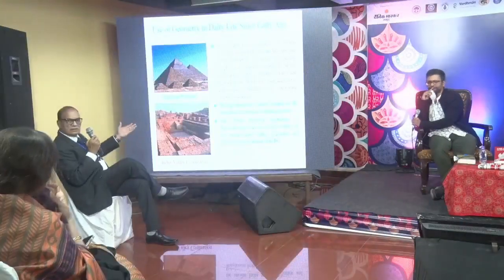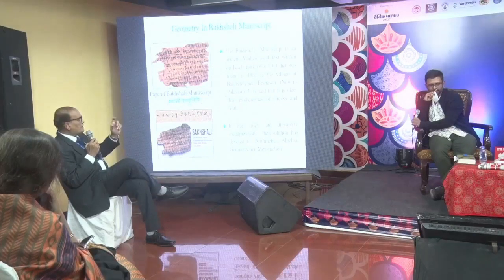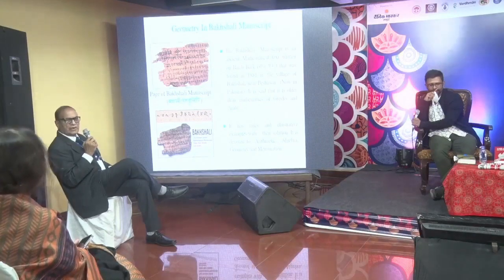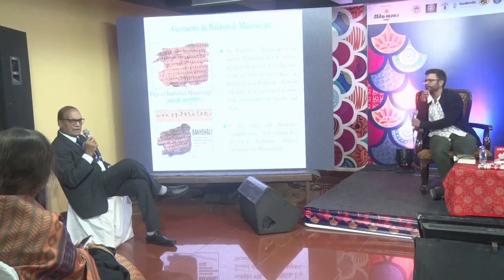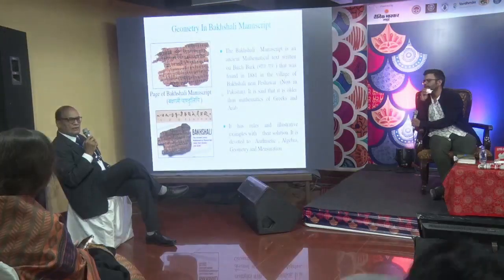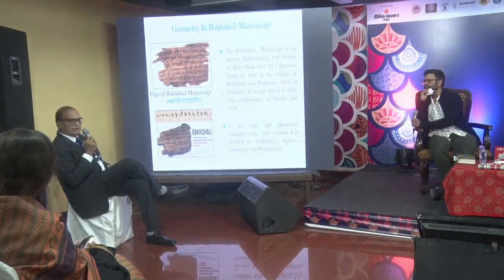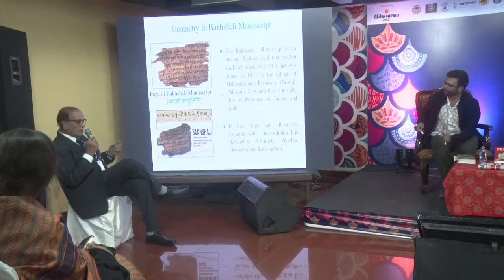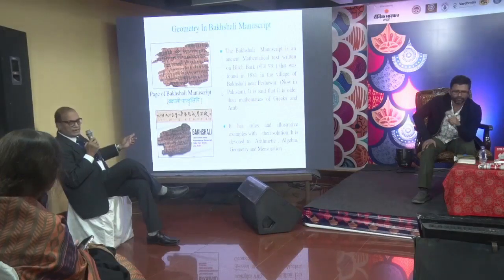Yeah. Next slide. So this is Bakshali Lipi. This is Bhojpatra, as it is called, written on a brick block. It was discovered in 1881 in a Bakshali village near Peshawar, which was part of undivided India. This contains a lot of mathematics, and it is written in the Sharda Lipi. Zero is also mentioned in this book, and it is mentioned also that this book must be older than the mathematics of Greeks and Arabs. It is still preserved in India, Bakshali Lipi.